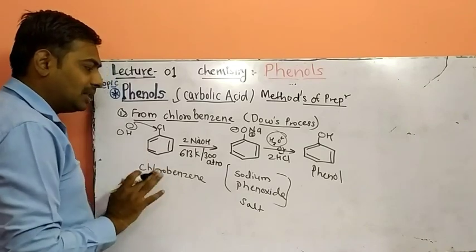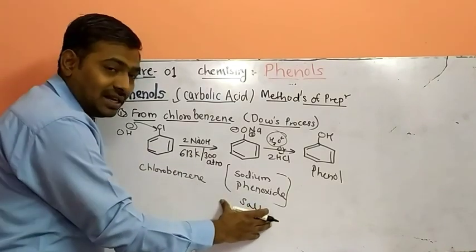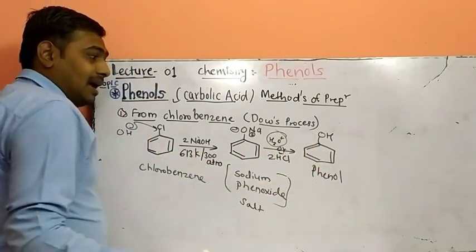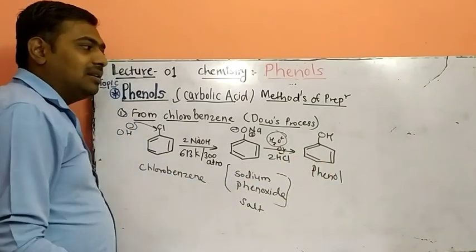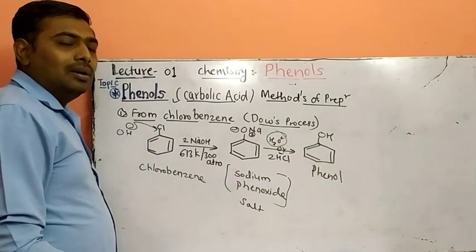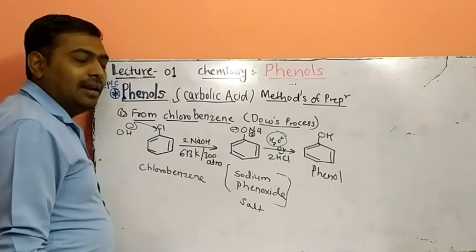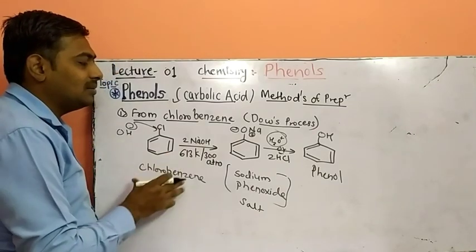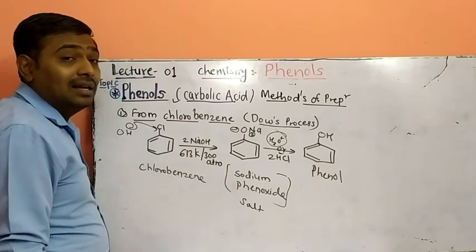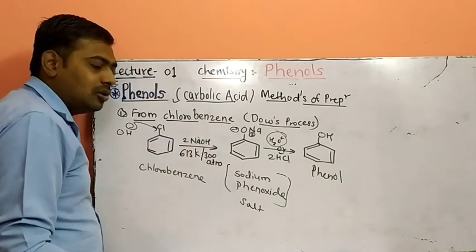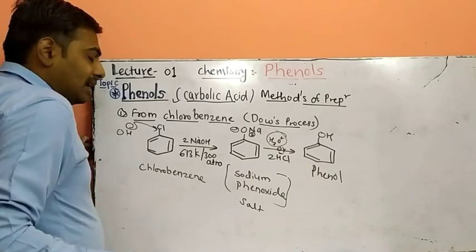So this is a two-step method. In the first step, we are forming phenoxide ion, and in the second step, due to the acidifying condition, we are preparing phenol from phenoxide ion. In this process, we are heating the chlorobenzene molecule at 613 Kelvin temperature. This is your first method. We will discuss the second method.